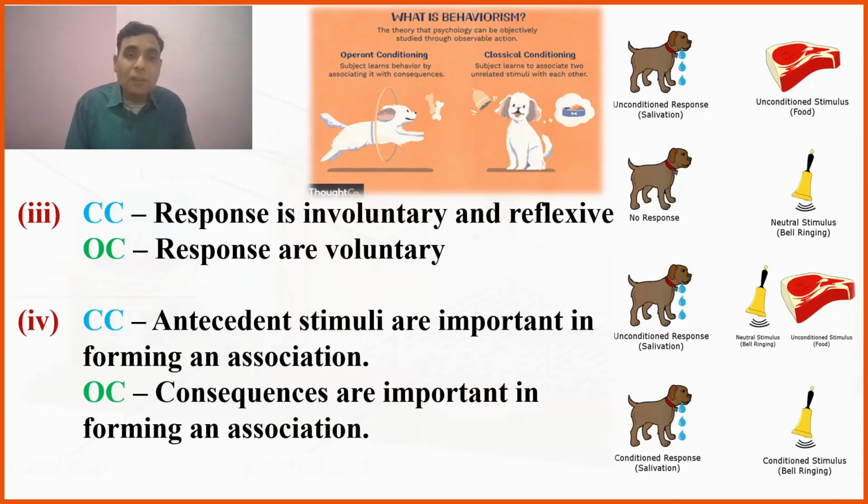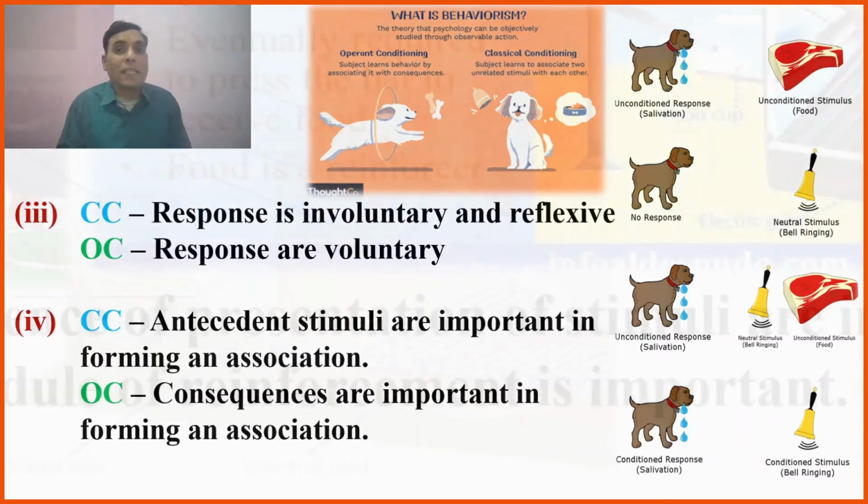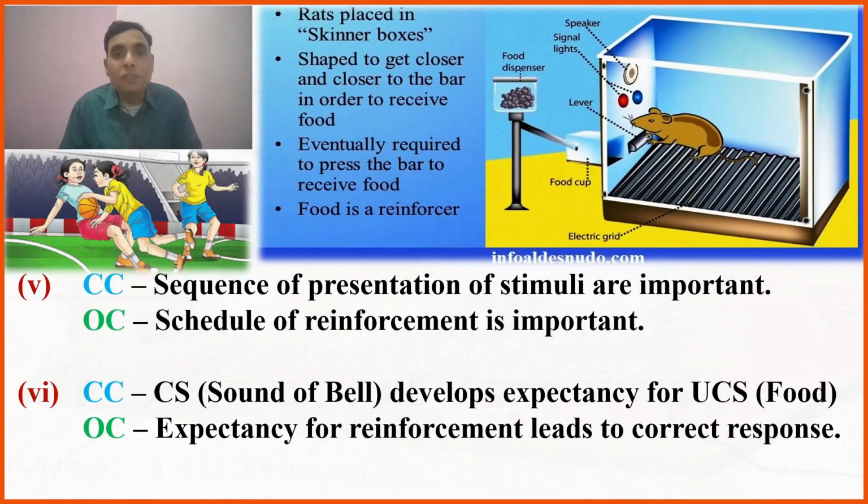Whereas in operant conditioning, consequences are important in forming an association. The consequences of what? The consequences of pressing the lever, the response of the organism. The next important difference is that the sequence of presentation of stimuli is important.